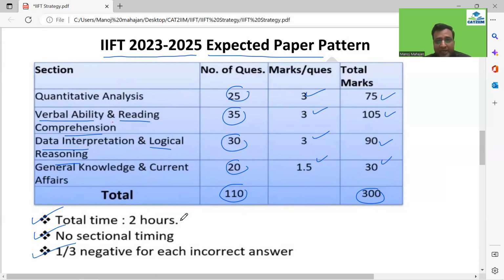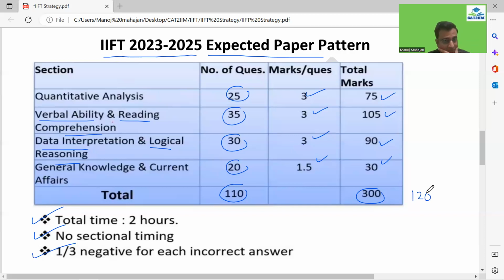1/3 negative for what, guys? For each incorrect answer. So 1/3, if I look over here, this 1/3 would be 1. This will also be 1. This will also be 1. This will be 0.5. So let's see, guys, what we can look forward. So it's 2 hours. Let me put it like this: total duration we have is 120 minutes, guys. Correct. Now, if you look at the cutoff, it has been a single digit, guys.